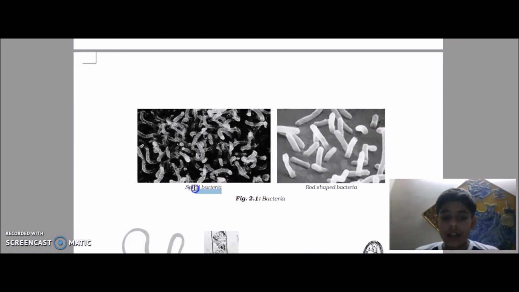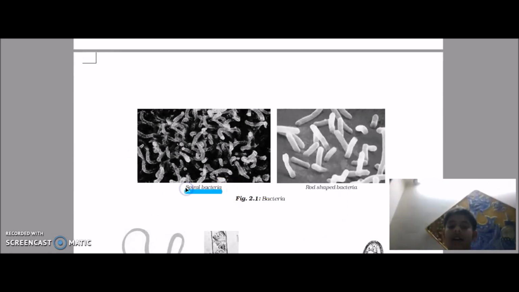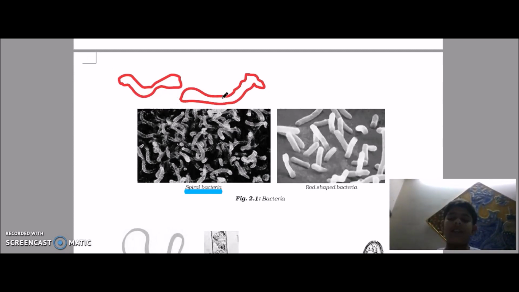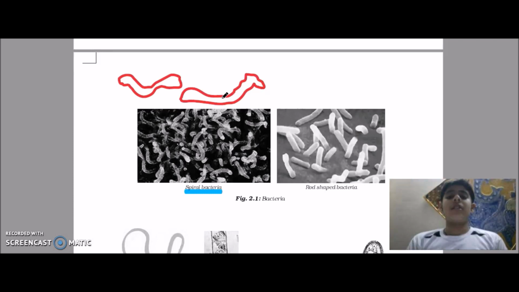Here is spiral bacteria. Let me make it and show you. These are in a crisscross shape like these. They are not in a straight shape. They are in different shapes, some like these, some like these. Different shapes, spiral only, like this. Just remember like that.